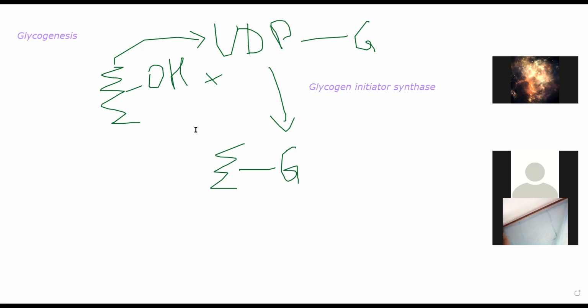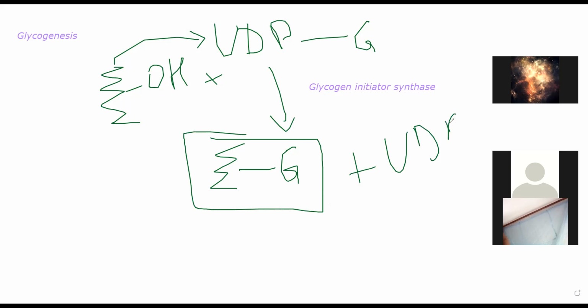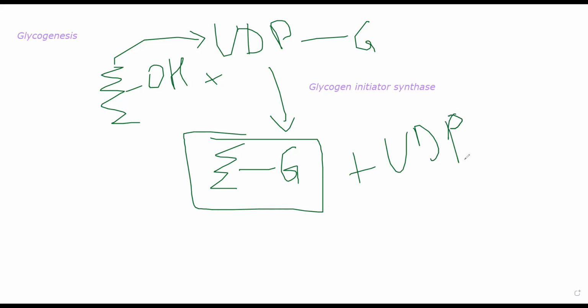Now what happens is, to this combination of primer and glucose, several UDP glucose molecules will come and attach. Roughly around 15 more molecules of UDP glucose will come and attach.